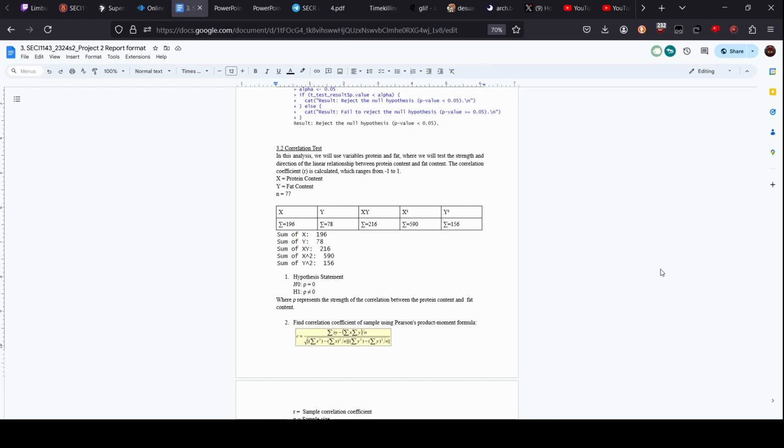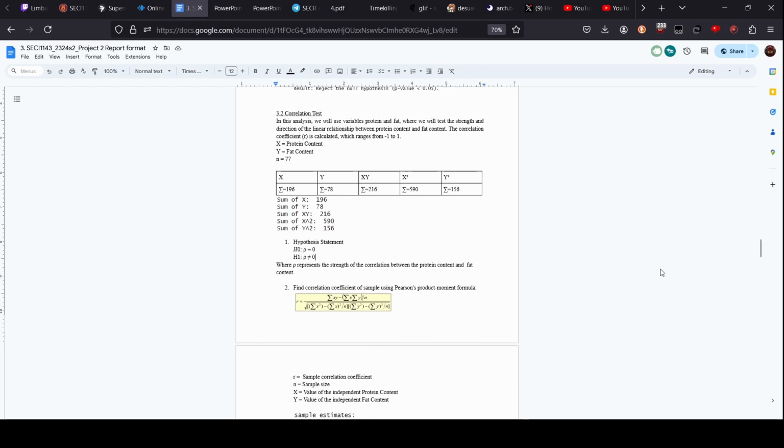As you can see here, the legend is X equals protein content, Y equals fat content, and N is the number of observations, 77. As you can see here, as we are using a Pearson product, we made a simplified table of x, y, x squared, and y squared.